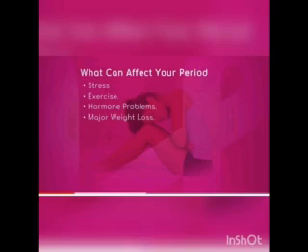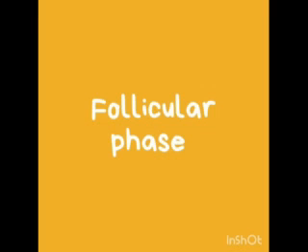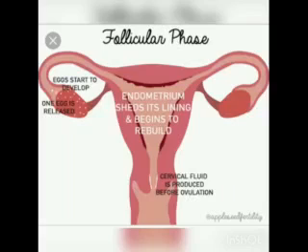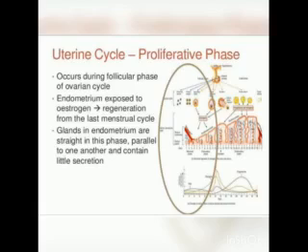Second one is the follicular phase. It is also called as proliferative phase. The follicular phase extends from the 5th day of the cycle until the time of ovulation. During this phase, the primary follicle in the ovary grows to become a fully mature Graafian follicle.